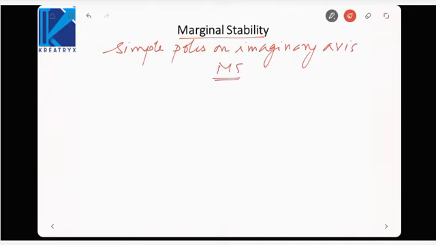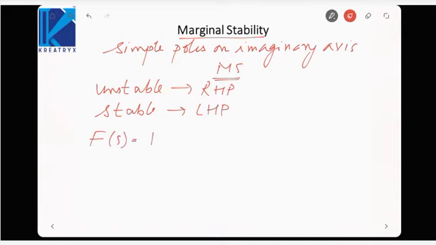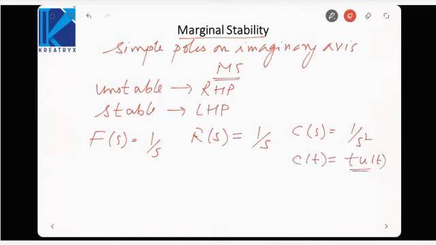The reason is, we say the system is unstable if the poles lie in the right half plane, and stable if poles lie in the left half plane. So when poles are lying on the imaginary axis, it is on the boundary of stable and unstable, and it is termed marginally stable. The other reason is, suppose we take 1/s as the transfer function and also take the input as 1/s. The output would be 1/s², so c(t) will be t u(t), which is unbounded.